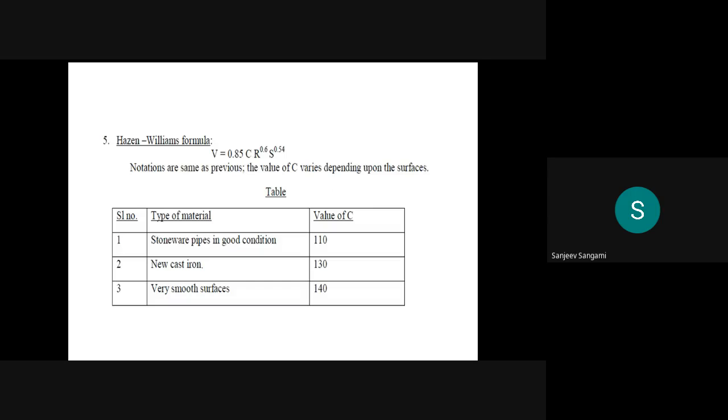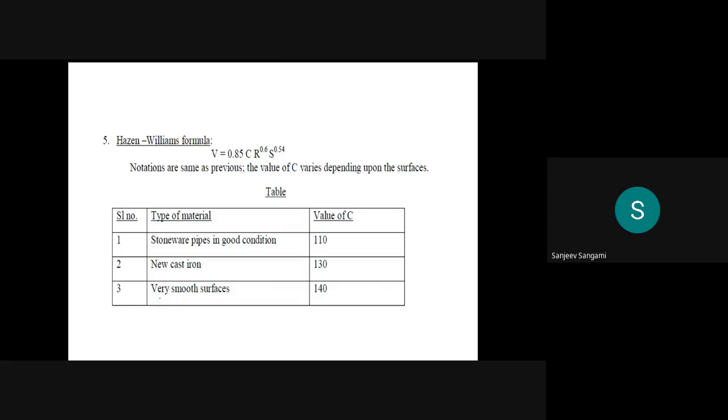Now one more formula is there, the Hazen-Williams formula, that we have not discussed. This is also 0.85 C R to the power 0.6 S to the power 0.54. Then the value of C in the Hazen-Williams formula can be 110, 130, 140.